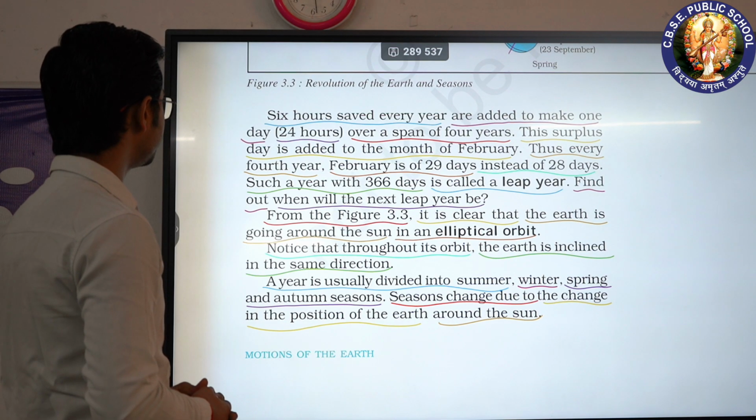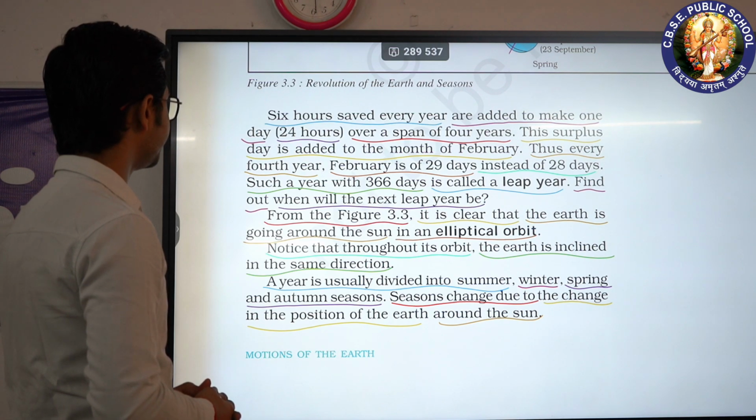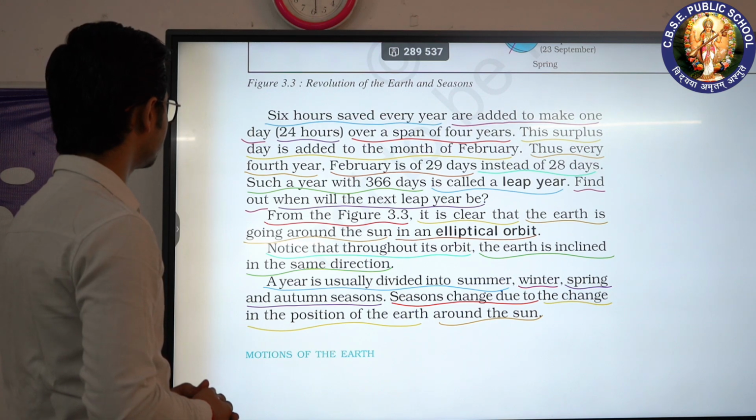Thus, every 4th year, February has 29 days instead of 28 days. Such a year with 366 days is called a leap year.